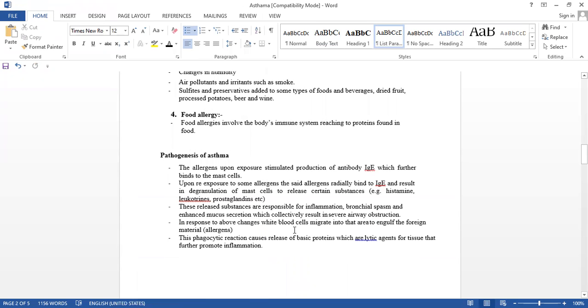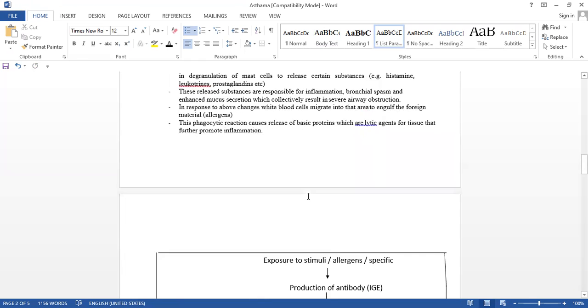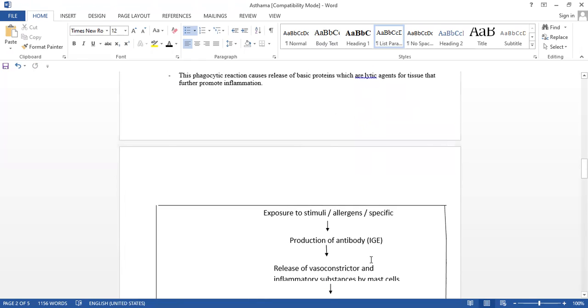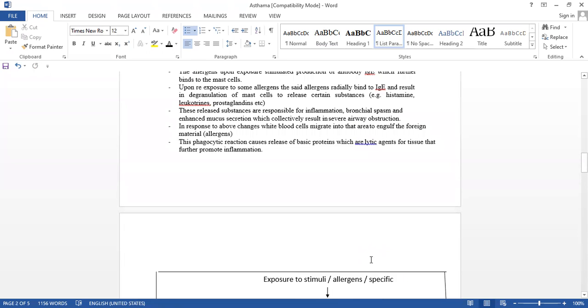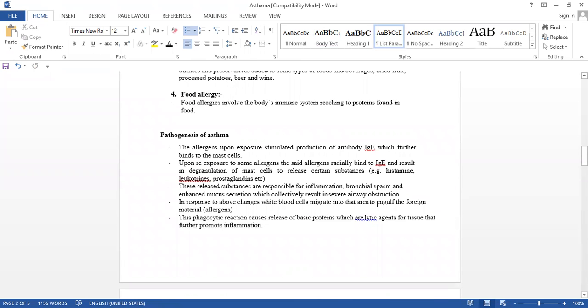Now we will see the pathogenesis of asthma, how asthma takes place. Now see, for simplicity I have given a schematic representation here. Afterwards we will see. Now see this one: the allergens upon exposure stimulate the production of antibody IgE.